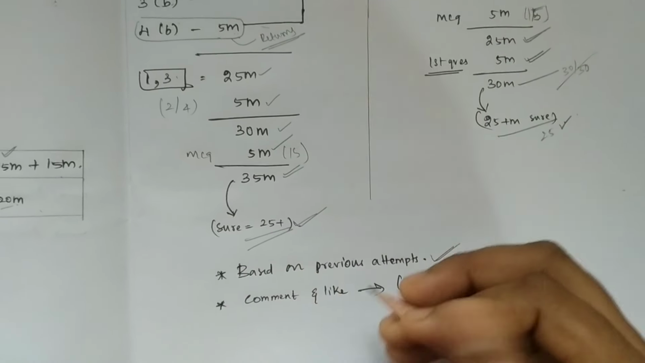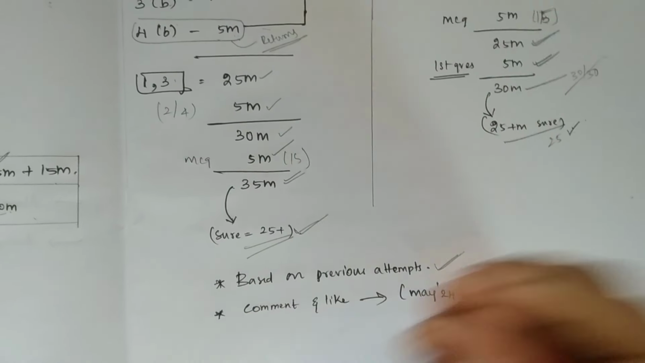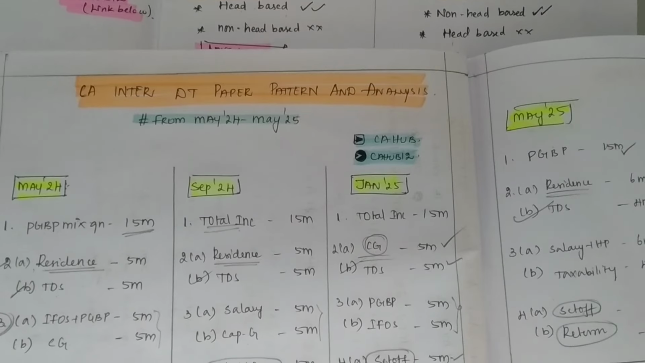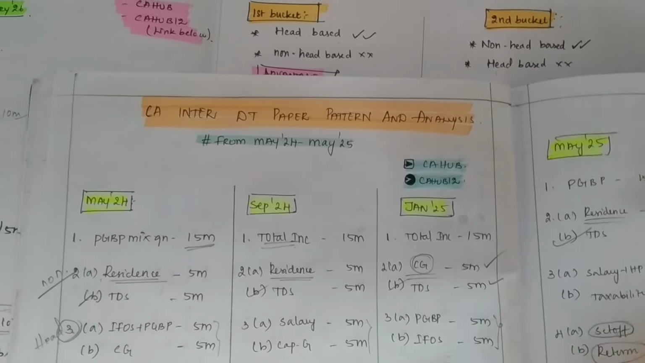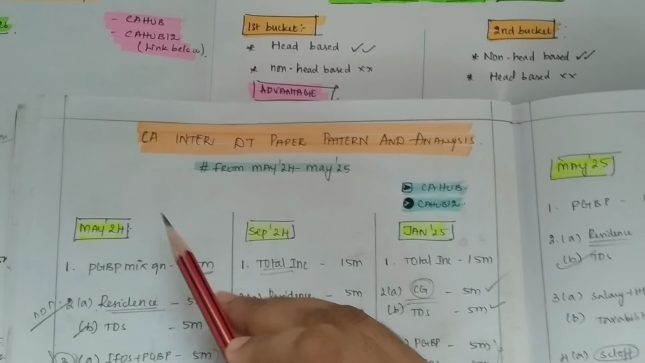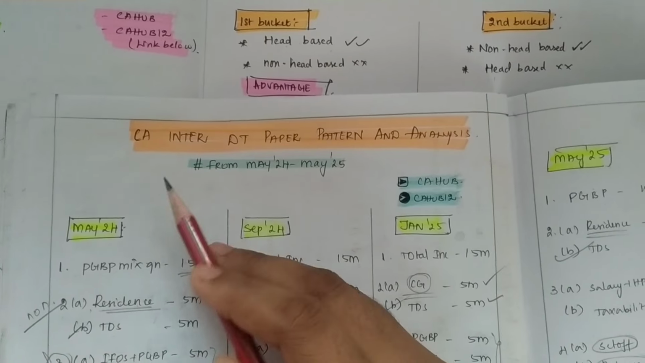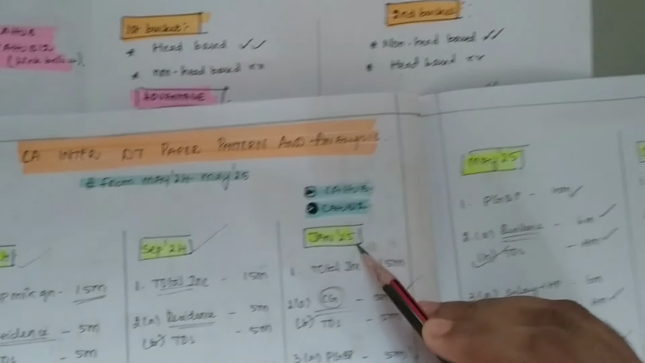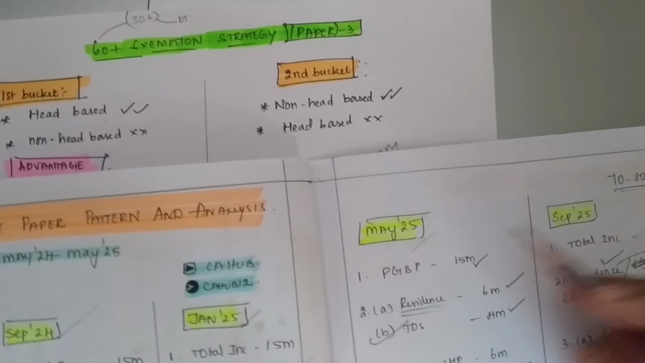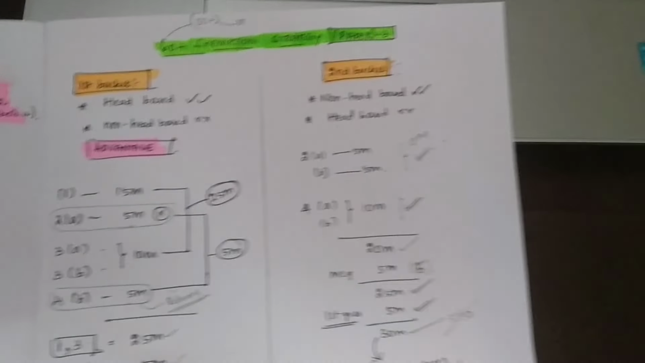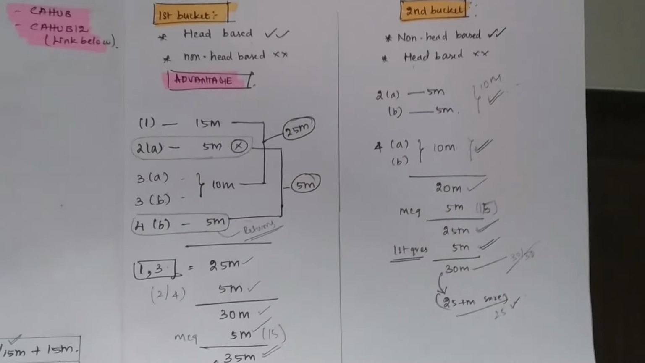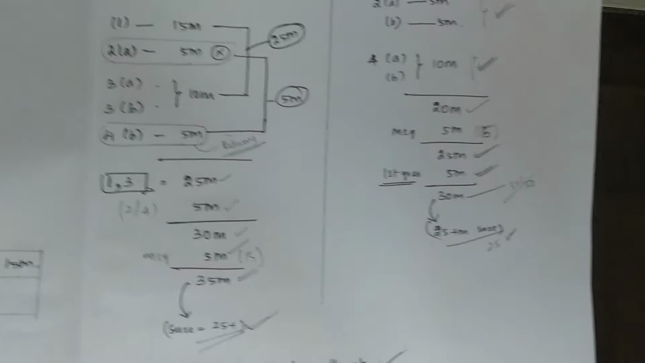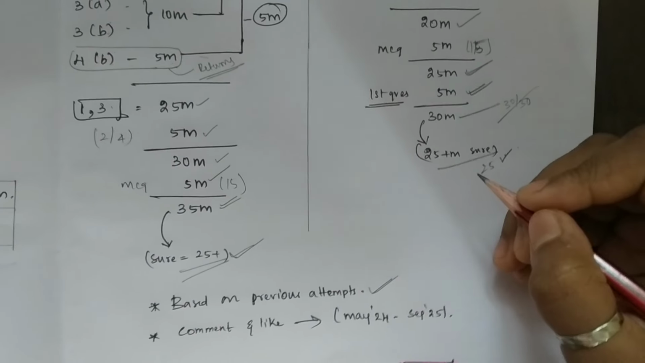Also, guys, if you want the analysis, let me show you one thing. Wait. So this is the prediction paper that I made. This is from May 24, September 24, January 25, May 25 and September 25. All put together, I wrote it up, and based on that analysis only, I came up with this video.